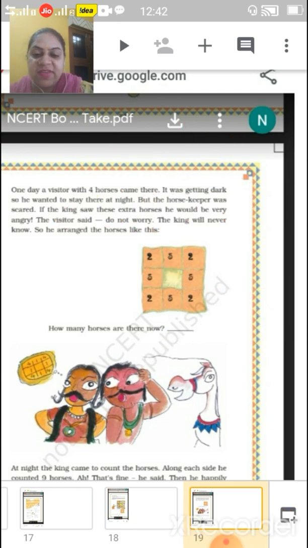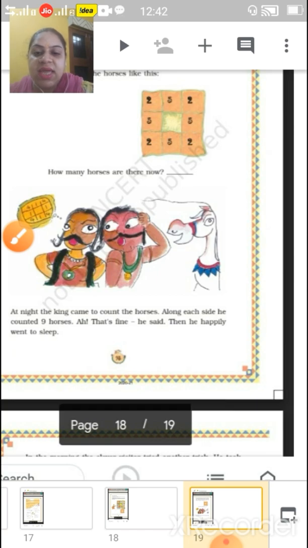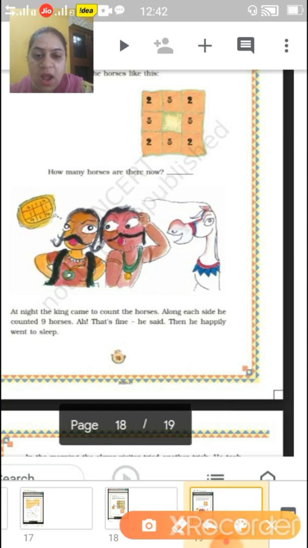Now come to the next. At night, the king came to count the horses. Along each side he counted 9 horses. Now again he came and counted the horses, and from one side he counted 9. In the same way they have arranged, if we count from all the sides, that will come 9 only. Understood? So that's fine, he said. Then he happily went to sleep.